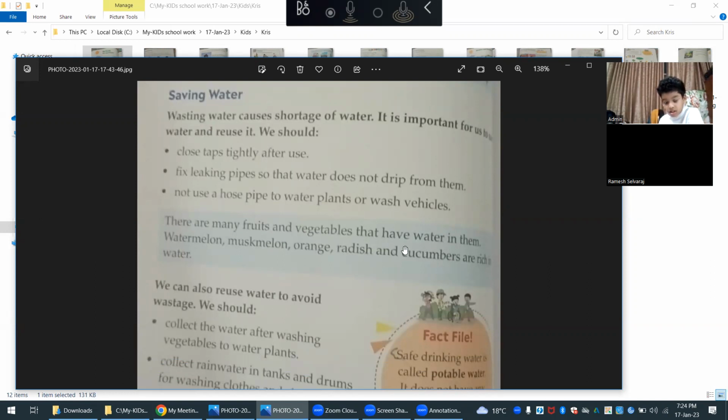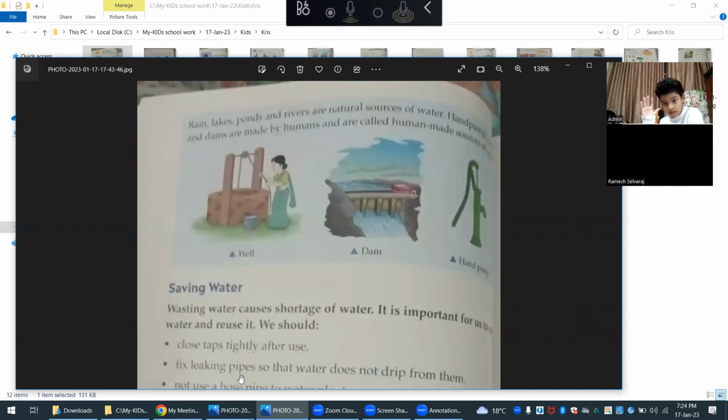There are many fruits and vegetables that have water in them, like watermelon, muskmelon, orange, radish, and cucumbers, which are rich in water. Now I will ask you to read from here.